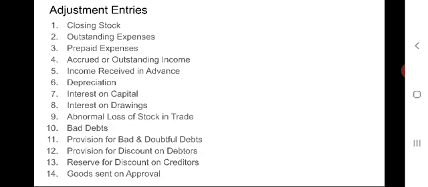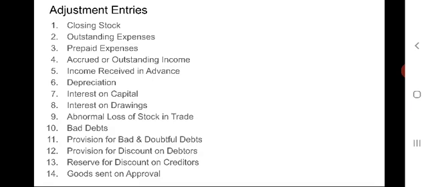Third adjustment is prepaid expenses, which are also called unexpired expenses, which means those expenses which have been paid in advance in the current accounting period, but the benefit of it will accrue in the next accounting period.